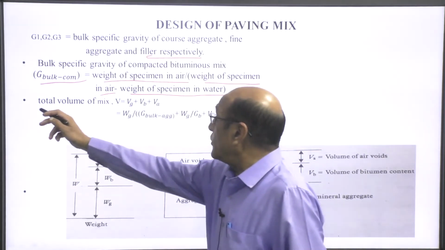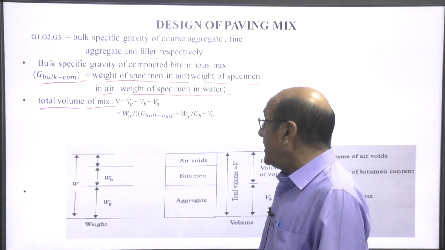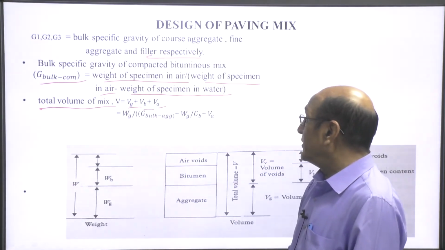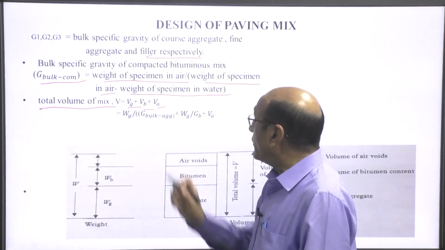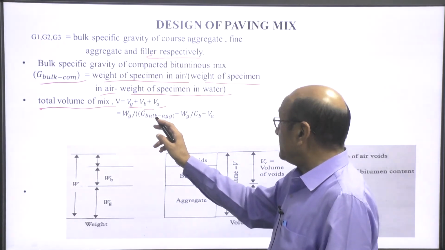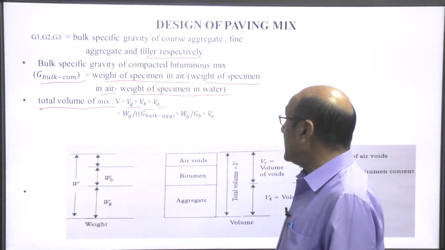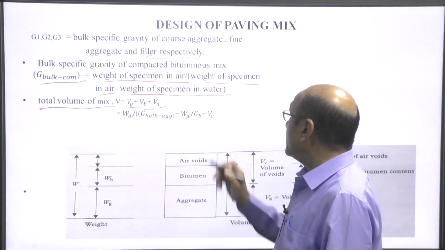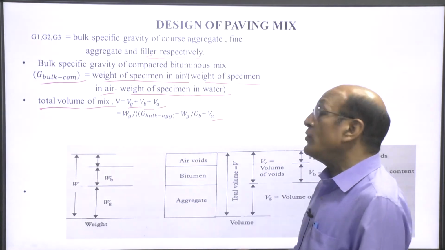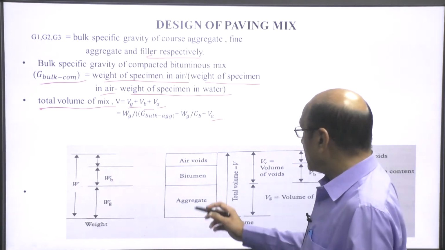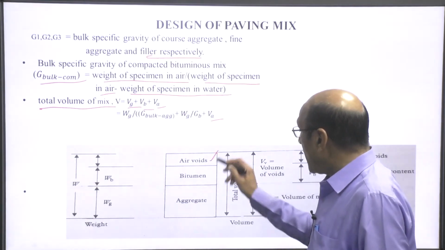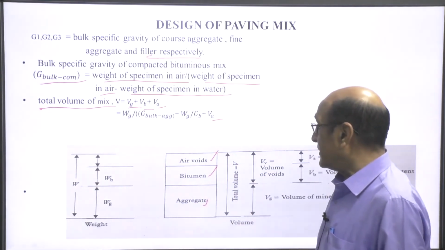So, the total volume of the mix will be V equals Vg plus Vb plus Va. So, this will be equal to Wg divided by bulk specific gravity of the aggregate plus Wb by Gb plus Va. This is the total volume of the mix, and see here, any mix has air voids part, bitumen part and aggregate part.